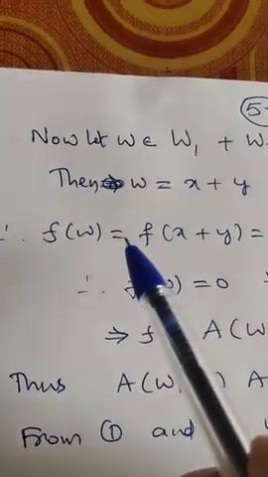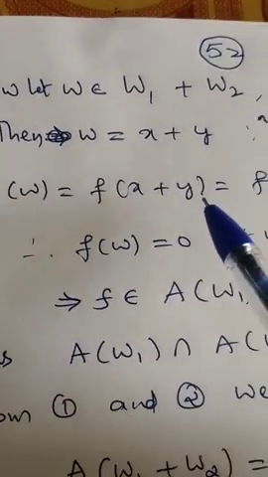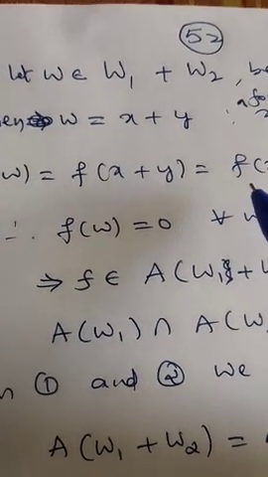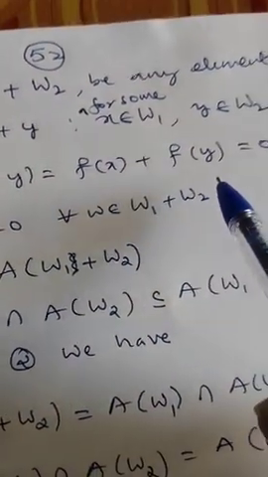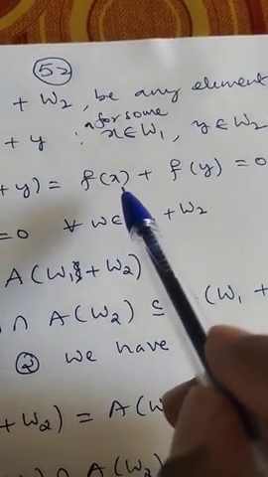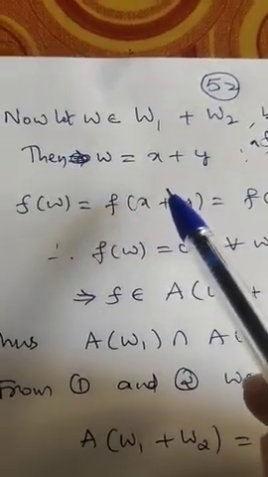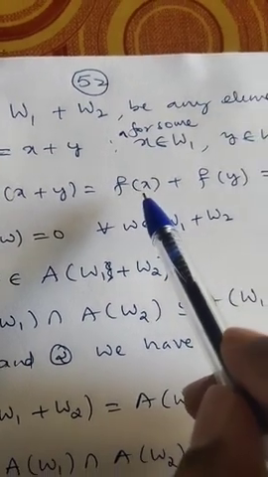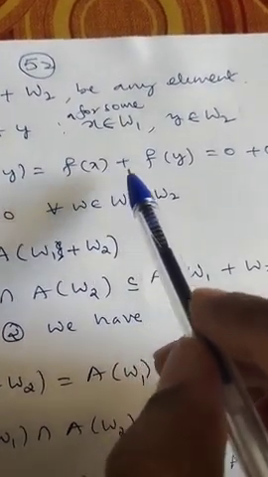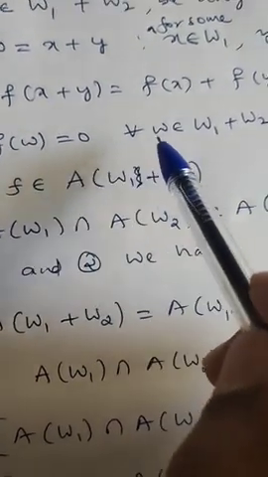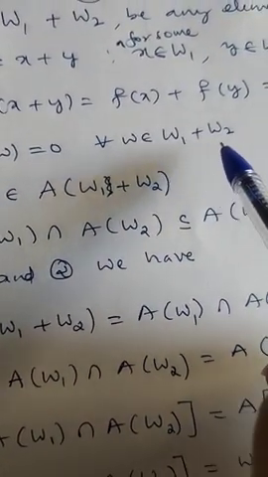Therefore, f of w is equal to f of x plus y. Since f is linear, this is f of x plus f of y. f of x is 0 because x belongs to W1, plus f of y is also 0. Therefore, f of w is 0 for every w belonging to W1 plus W2.